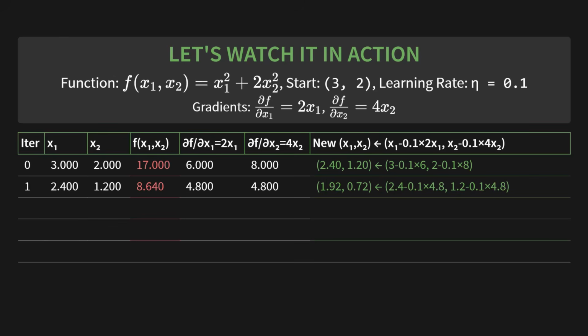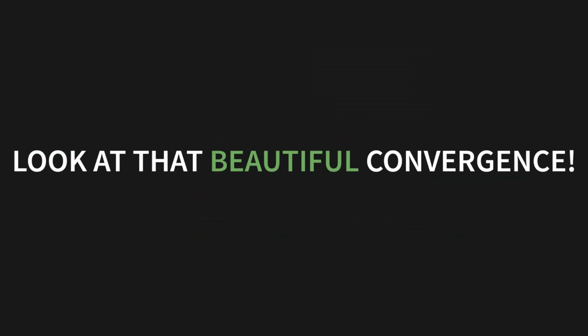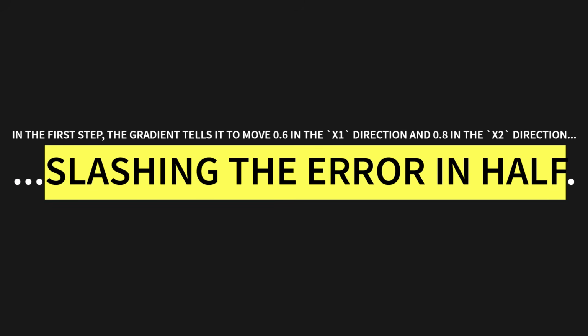Now for the next iteration, we do the same thing. I'm not going to repeat all the details, but you can see the process in the table. The error keeps dropping. Look at that beautiful convergence. And that very first step, the gradient told the algorithm how to move in both the x1 and x2 directions, and it slashed the error almost in half in one go.